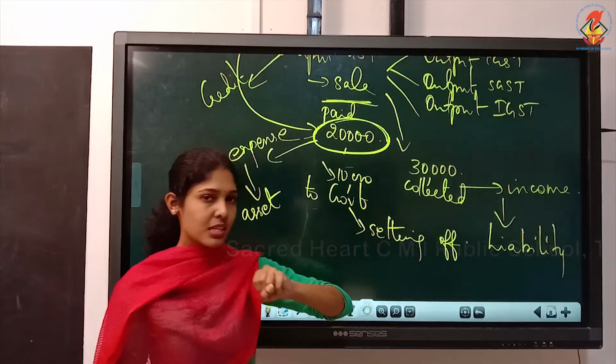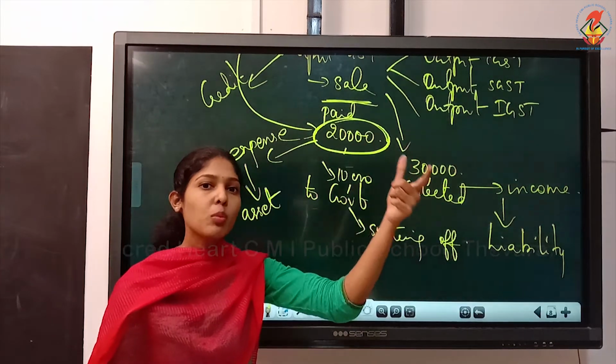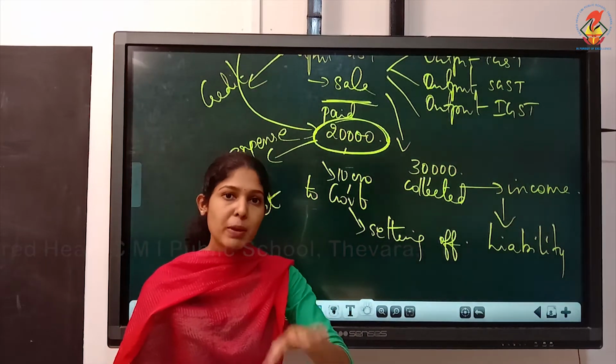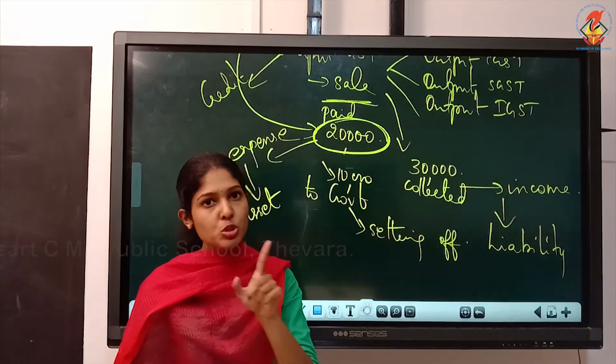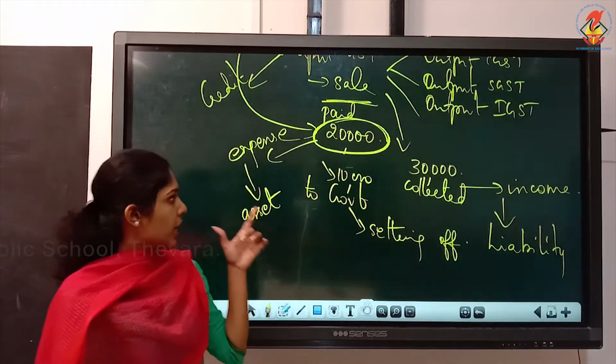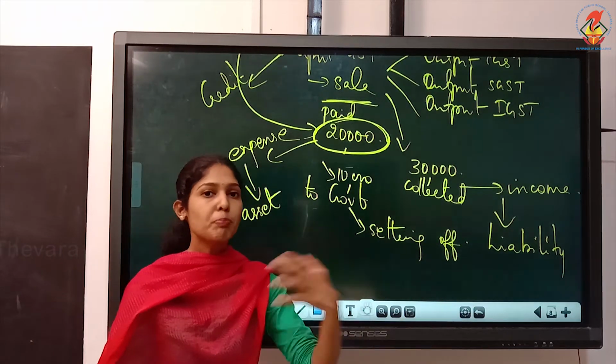What we collect is payable to the government. So that is a liability. Payable is always a liability. When you collect it, it was an income, but later it's payable to the government. So output GST is a liability. It should be credited. Then input GST, it was an expense because you paid it when you purchased goods.